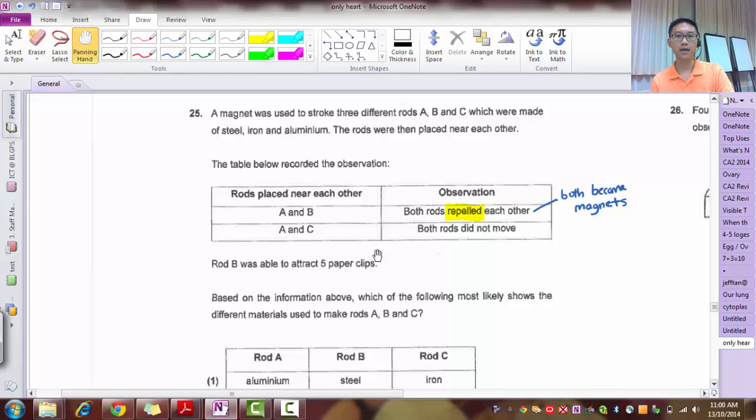Now, A and C, both rods did not move. We figured out that A and B are both magnets, so A is a magnet. If C did not move, it means that C is non-magnetic, because then it cannot even attract. Correct?